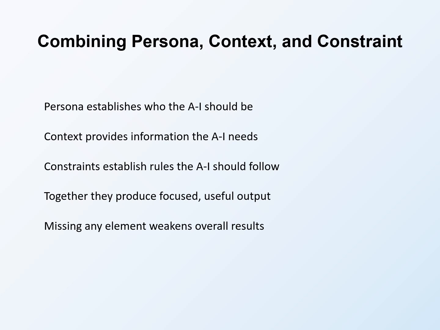Constraints establish rules the AI should follow, ensuring output meets your specific requirements. Constraints prevent the AI from wandering in unhelpful directions and ensure compliance with format, length, and content specifications. Together, they produce focused, useful output that serves your actual purposes.